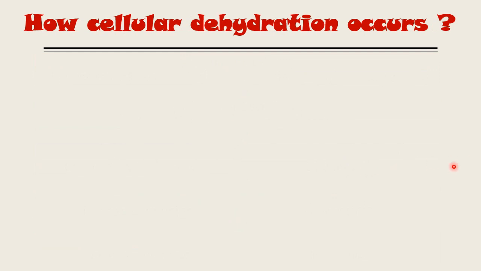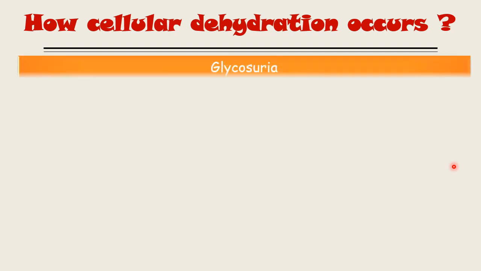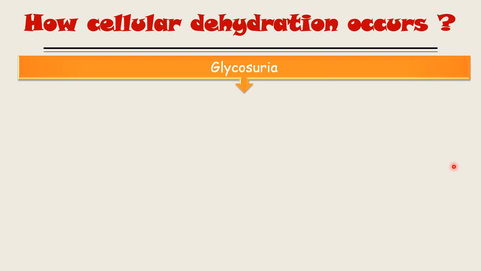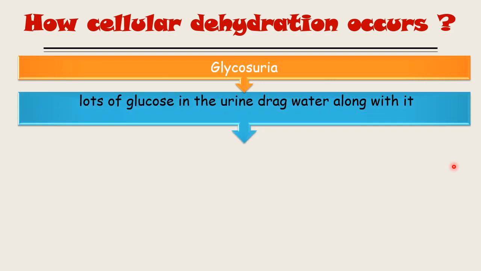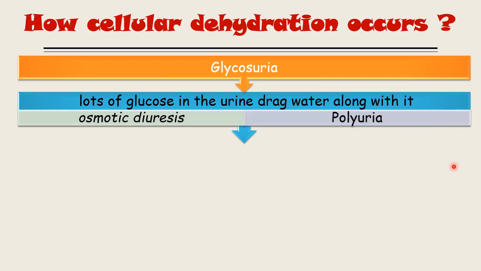How will cellular dehydration occur? How does insulin deficiency lead to cellular dehydration? First thing, we know that insulin deficiency will lead to glycosuria. So what happens in glycosuria? In glycosuria, there is lots of glucose in the urine that drags the water along with it. So there is lots of glucose and lots of water, so it will cause osmotic diuresis and polyuria. That is nothing but our previous slide. So what happens in insulin deficiency? Insulin deficiency will lead to loss of glucose along with loss of water. That is glycosuria and polyuria.